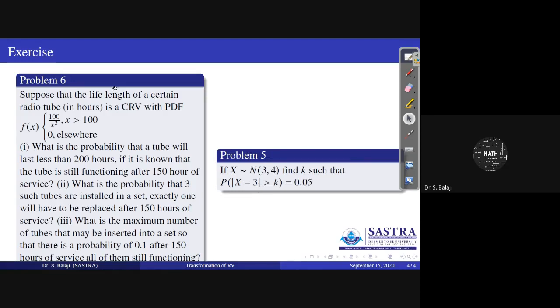The remaining problems are simple. You can just use the PDF of binomial, Poisson and normal.